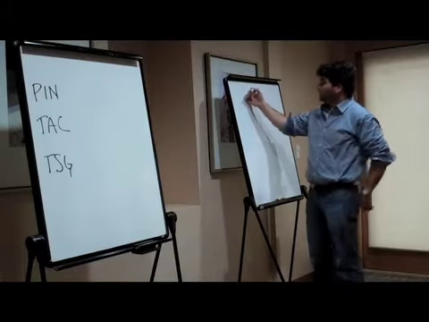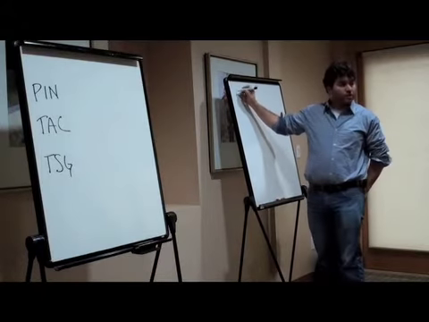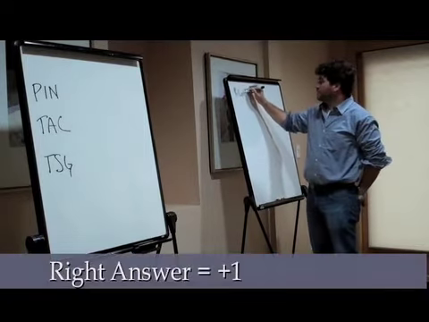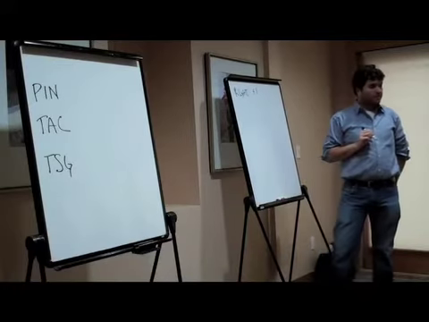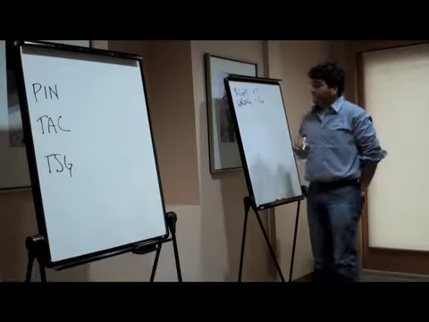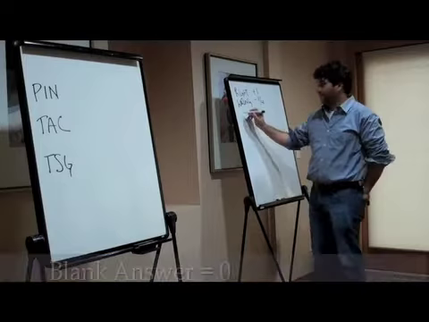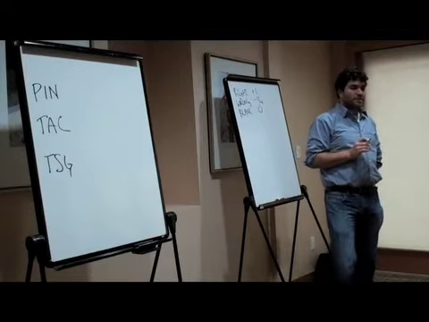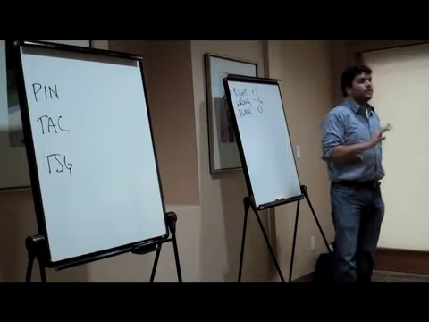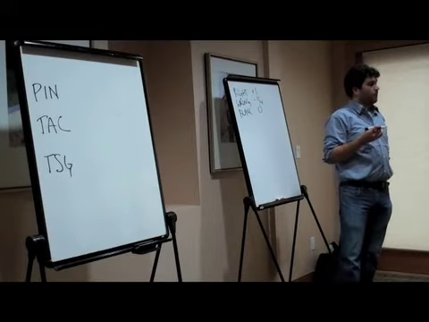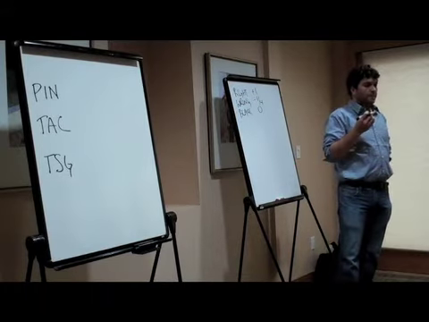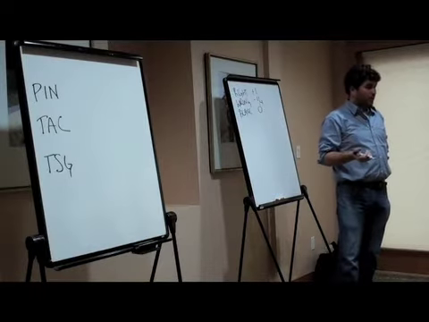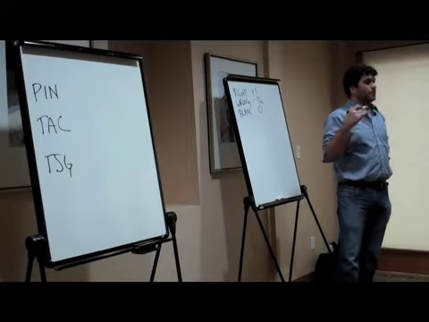All right, so how many points do you get for a right answer? 1. How many do you get for a wrong answer? -1/4. How many do you get for blank? 0. Okay. This is a concept from probability and statistics called expected value. Here's the rough idea on expected value. Let's say you flip a coin. Heads is worth 1 point. Tails is worth 0.